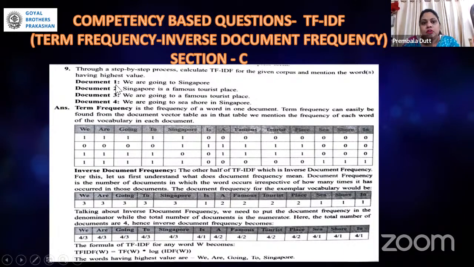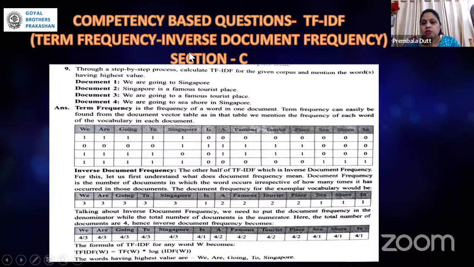So there are 4 statements, documents 1, 2, 3, 4, in which certain words are written. We are going to Singapore. Singapore is famous. So it is talking about a tourist place, which is Singapore, and certain statements are being created. Now, how to solve this question?